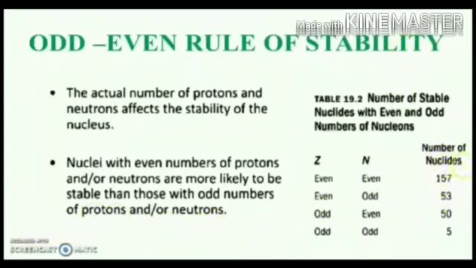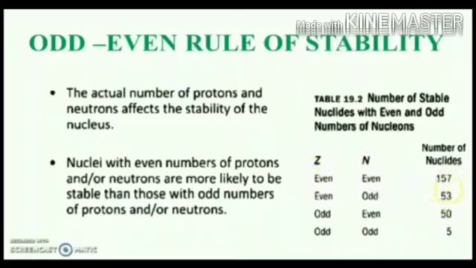157 nuclides are stable, containing an even number of protons and an even number of neutrons. If either the number of protons or the number of neutrons is odd, the number of stable nuclides drops significantly.